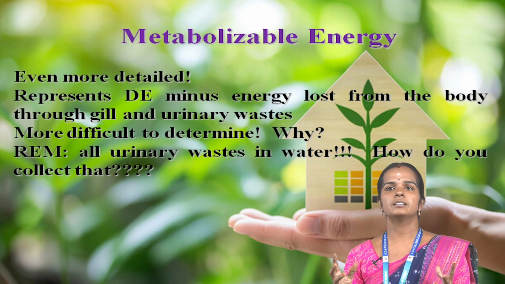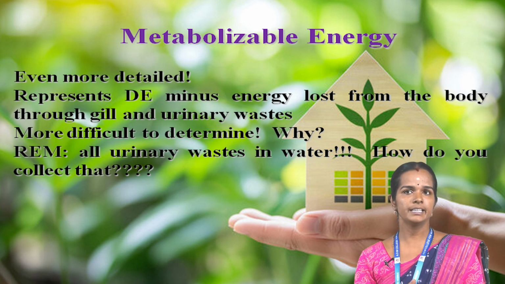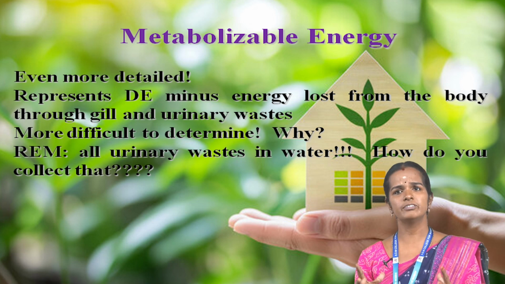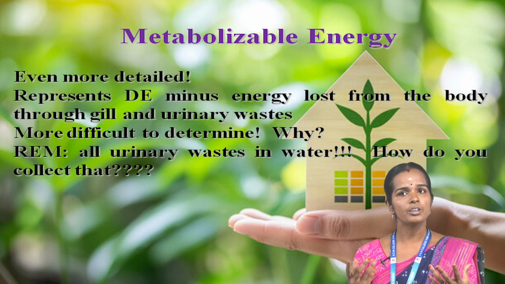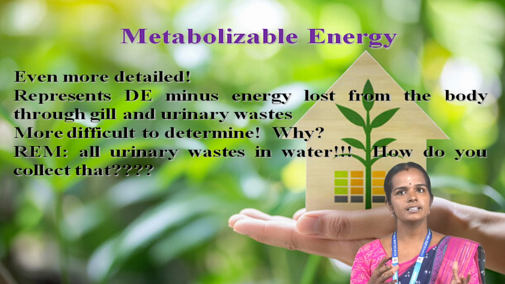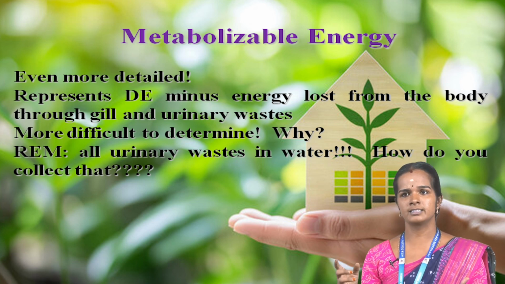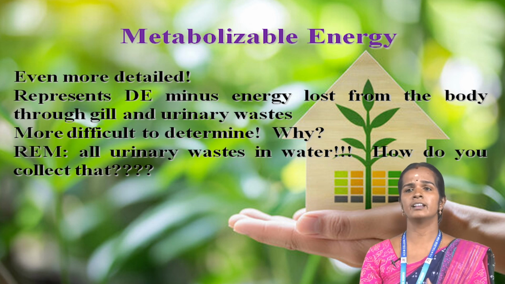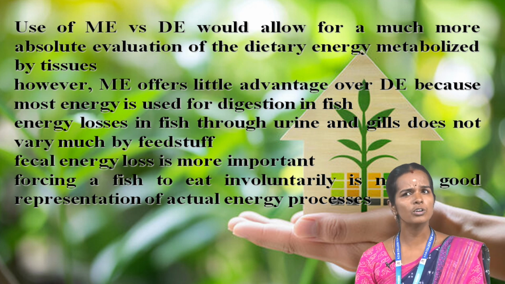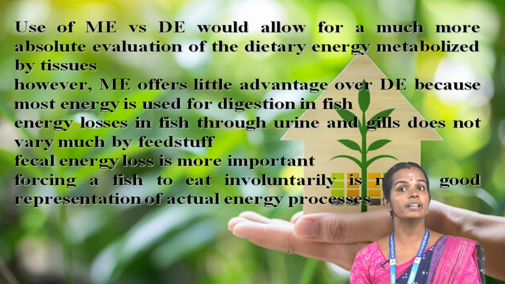Metabolizable energy is another of the energy terms. It represents DE minus energy lost from the body through gill and urinary wastes. It is the most difficult to determine because urinary waste is released in water. How do you collect that? Percentage ME, where ME means metabolizable energy, equals intake energy minus energy lost in feces and energy lost in urine, divided by feed energy, times 100. Use of ME versus DE would allow a more absolute evaluation of the dietary energy metabolized by tissues.